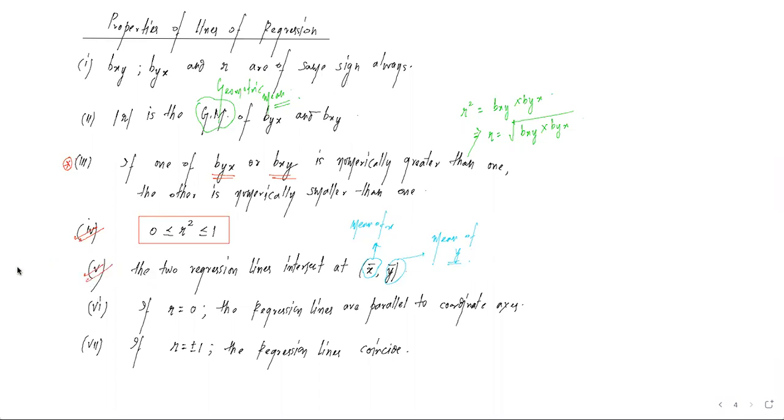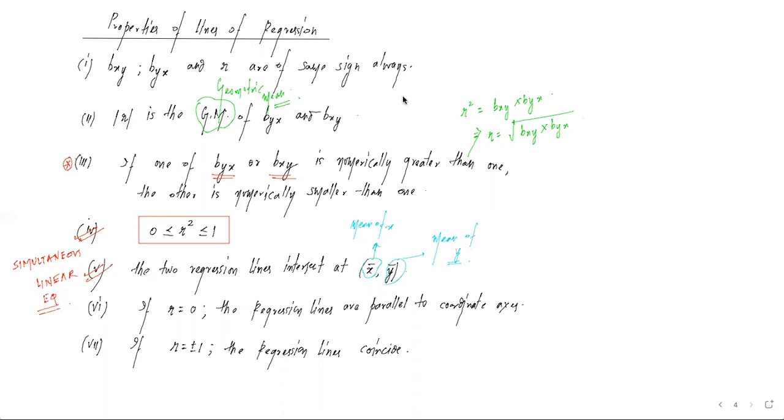For property number 5 क्या करेंगे, दोनों equation को अगर हम simultaneous linear equations जैसे solve कर लेते हैं, तो हमें x bar और y bar का value मिल जाएगा.